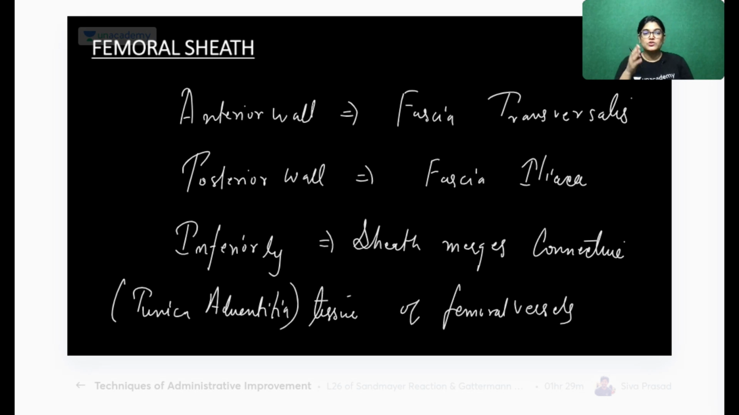Now, one more thing is that when you see the sheath, it has compartments inside. It is often asked in the MCQ session, and it is also important for your viva examination that you know what structures lie in each compartment of the femoral sheath.